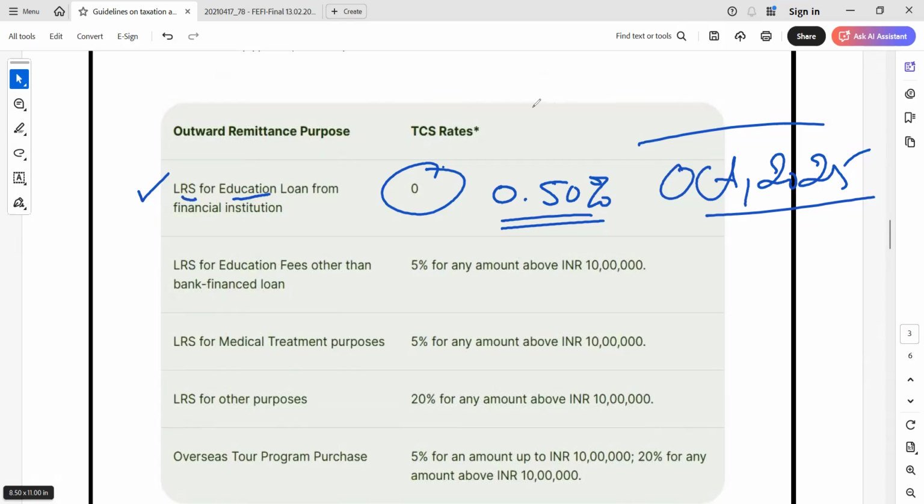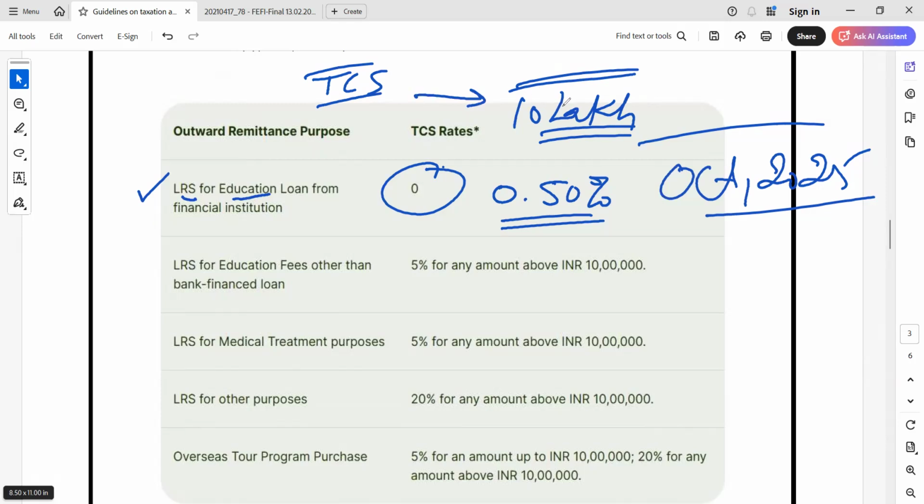Right now, 10 lakh is the threshold limit: up to 10 lakh, no TCS is there. If somebody wants to send money abroad, up to 10 lakh, no TCS.